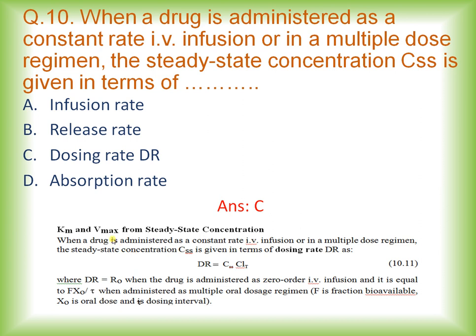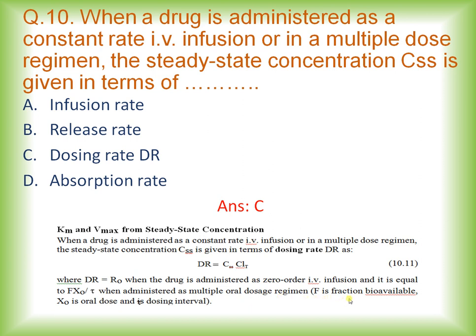Now this is the explanation. So we can also estimate Km and Vmax from the steady state concentration. So when a drug is administered as a constant rate IV infusion or in a multiple dose regimen, the steady state concentration, that is Css, is given in terms of dosing rate, which is also denoted by capital DR, and dosing rate is calculated by the equation, that is concentration at steady state multiplied by total clearance, where DR is equal to R0 when the drug is administered as IV infusion and is equal to F X0 divided by tau when administered as a multiple oral dose regimen.